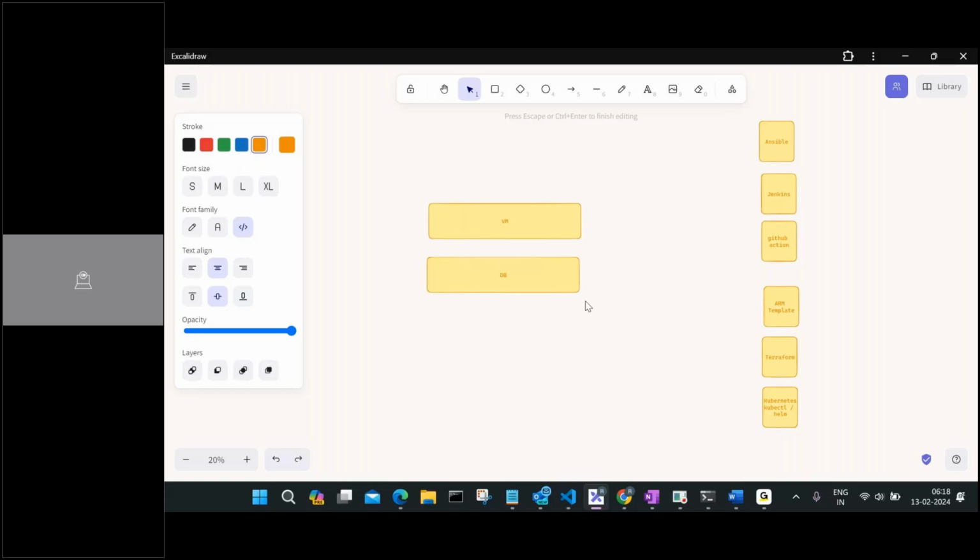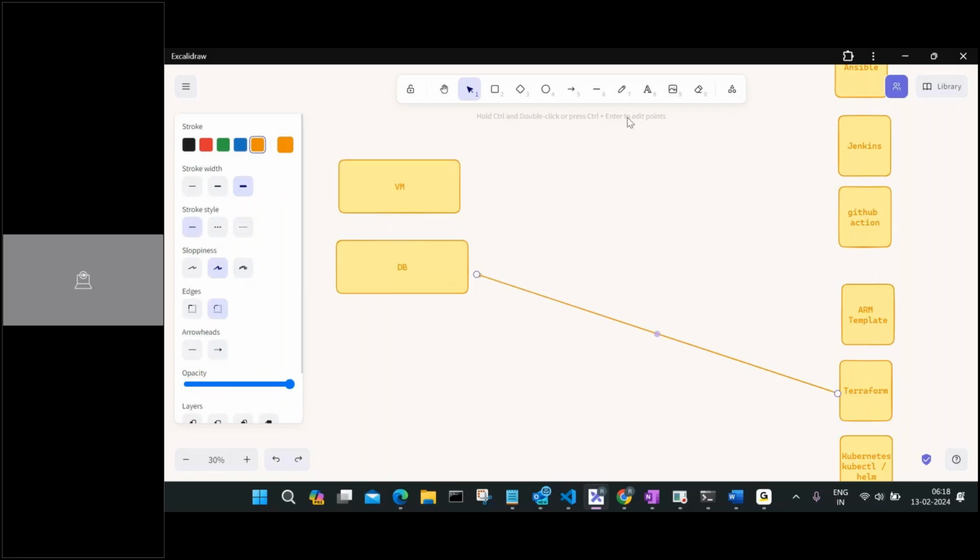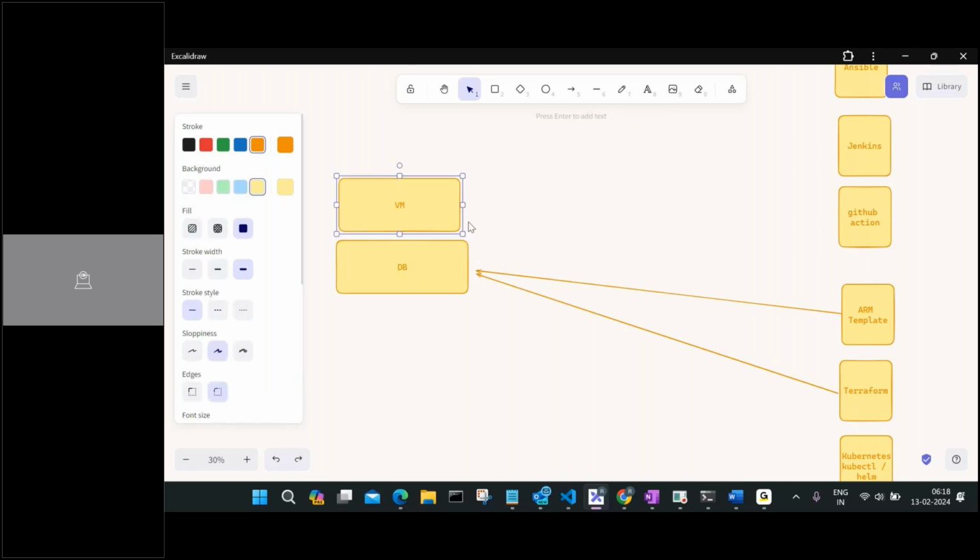To create this Azure environment, you can run it using Terraform, or you can also use ARM templates. Using these you will be able to create these resources.